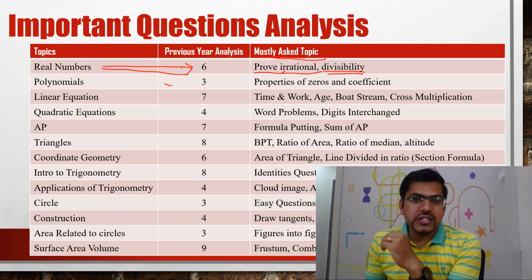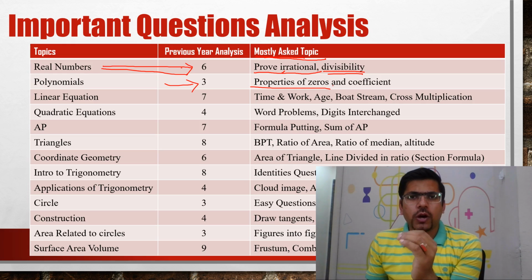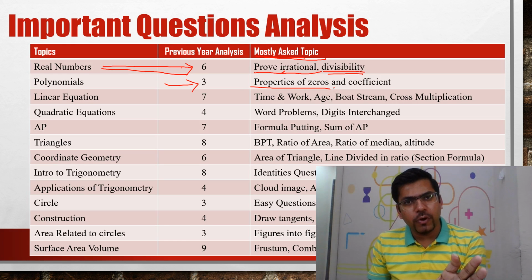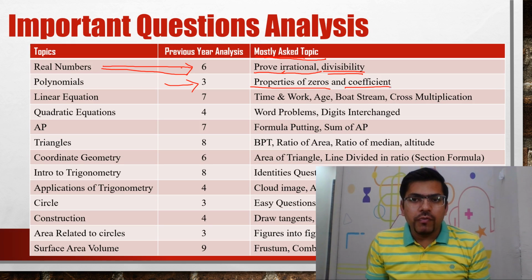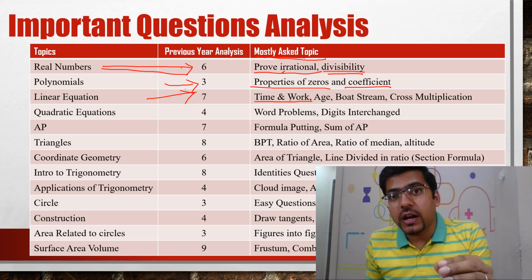Similarly, in the polynomials chapter, properties of zeros, questions like alpha plus beta is equal to minus b by a. A favorite topic of the boards, yeah. Every time, if it asks a question from polynomials, it will ask from the properties of zeros with the coefficients. Okay. Linear equations, again, every one of you might be very fearful. Time and work questions, very sure it will come. Keep it in writing.